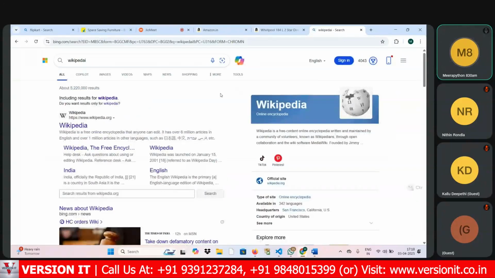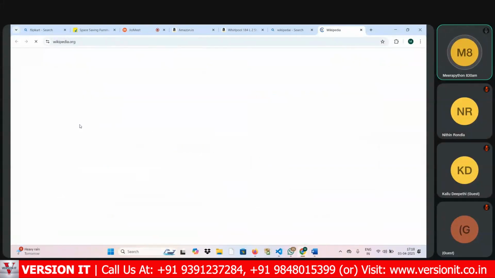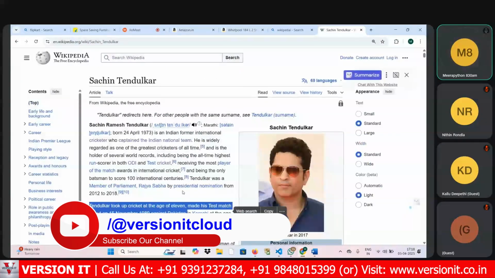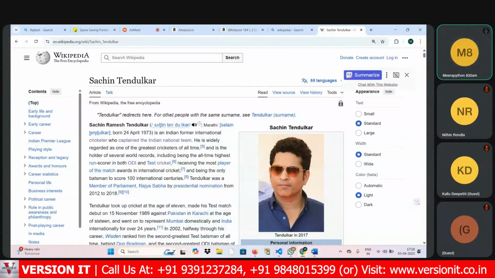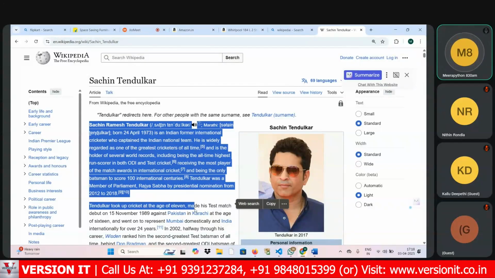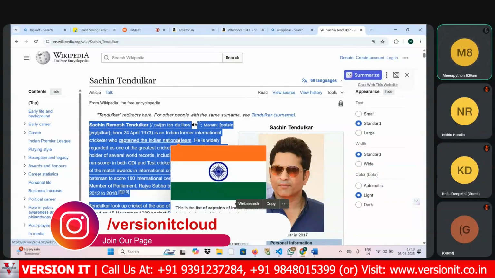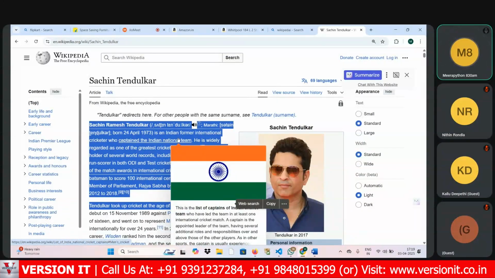If I click on Wikipedia and enter the famous cricketer Sachin Tendulkar, whatever content you are able to see here is created by front-end developers, by the HTML only. What is the use of HTML? What is meant by text? I told you that: text means nothing but content.